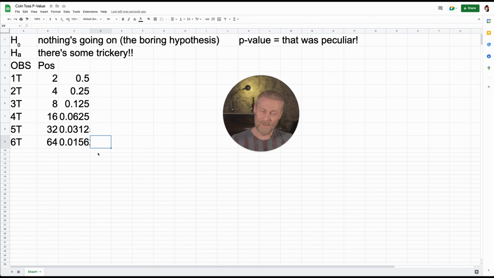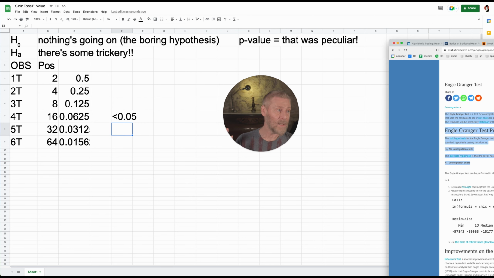At that point, the question you've got to ask yourself, right, is where do you draw the line? Where do you draw the line where you go from possible to there's some trickery going on here. This is highly implausible. This is very peculiar, right? And hence comes the p-value. And normally where people draw the line is somewhere below 0.05, which is 5%, the 5 percentile.